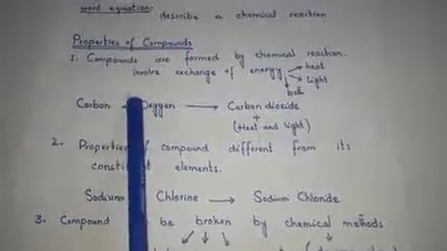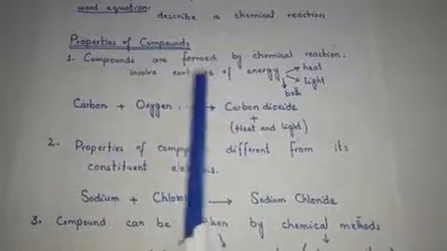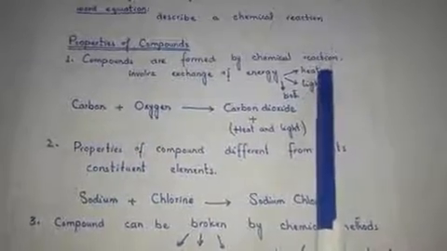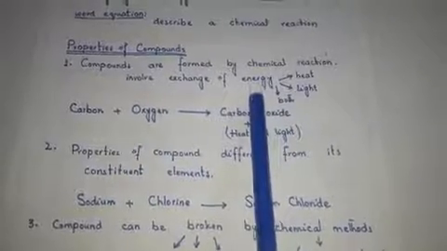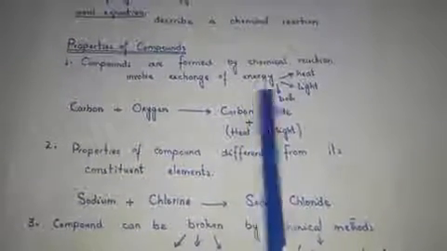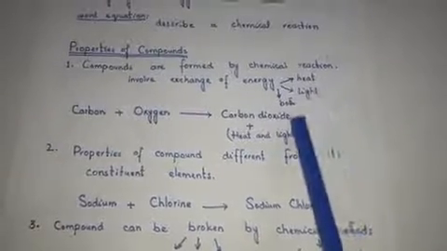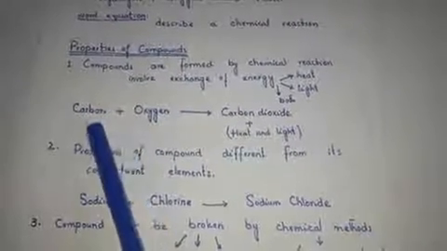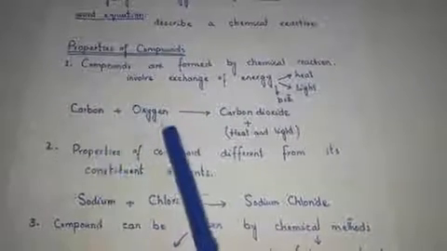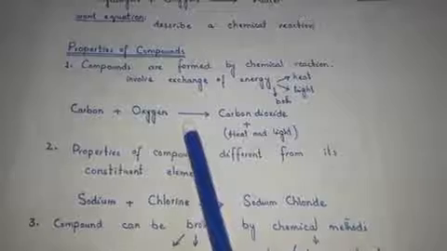The first common property of the compound is that compounds are formed by chemical reactions, which usually involve the exchange of energy, and this energy can be in the form of heat, light or both. This is the example to show this property: when carbon combines with oxygen, it forms carbon dioxide, and it is a burning process.